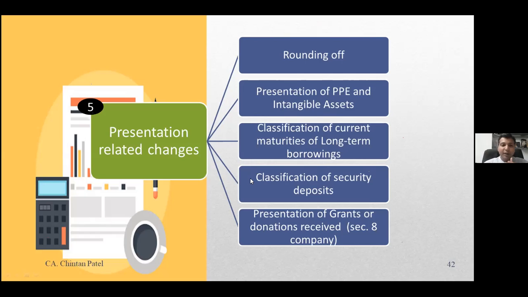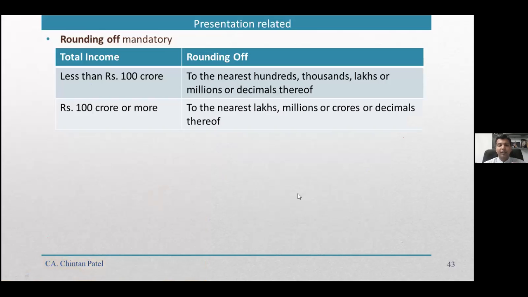Now coming to the next very important point, which is on presentation related changes. There are 5 small points focusing on this. One is rounding off, then there is the presentation of PPE and intangible assets, then there is the classification of current maturity of long-term borrowing, then deposits, and a grant. First point is on rounding off.